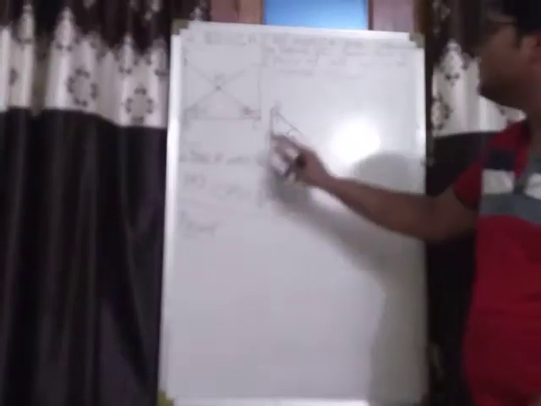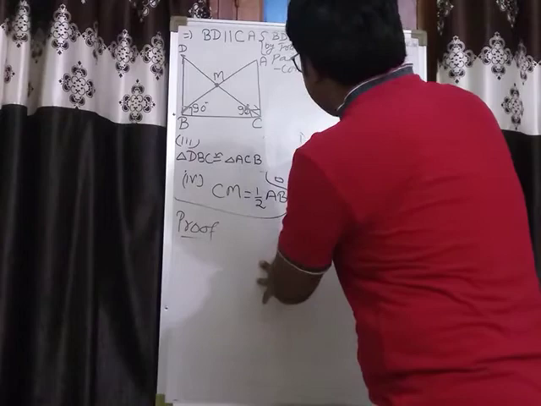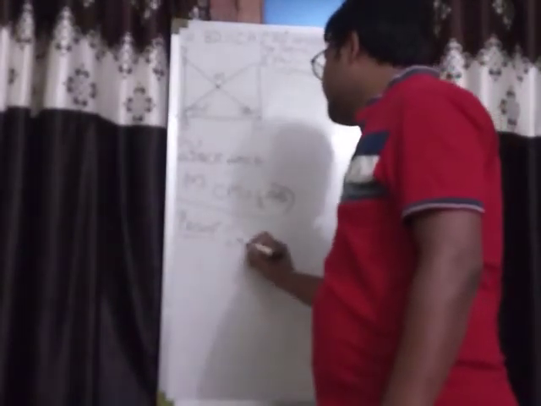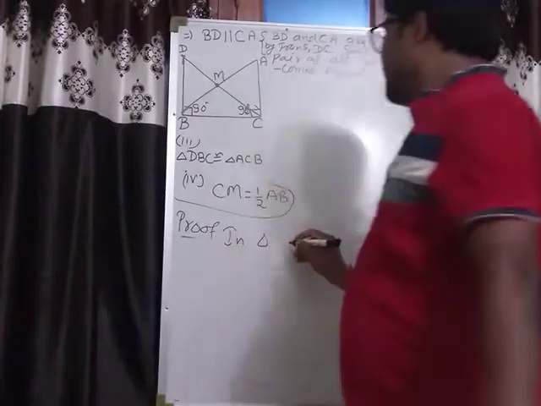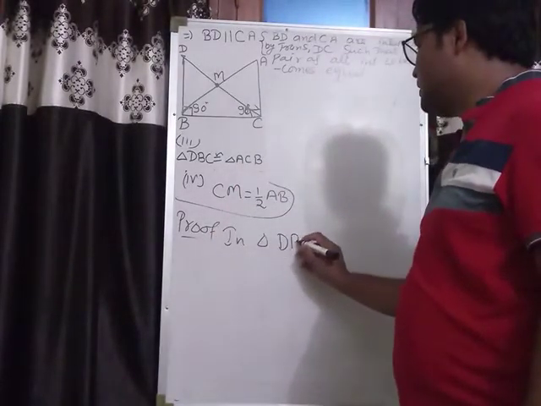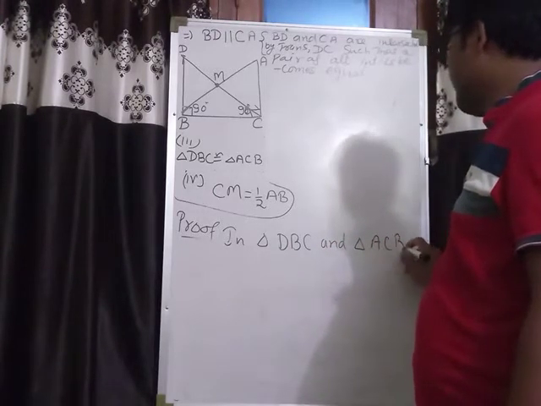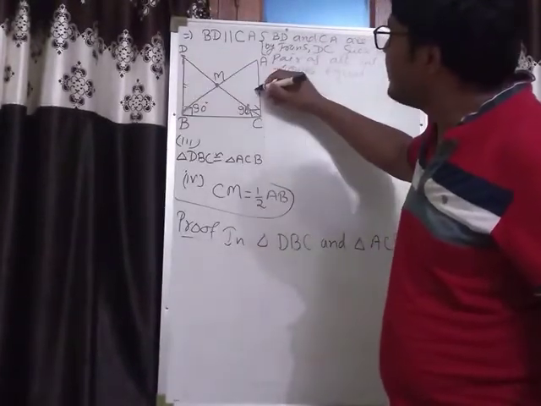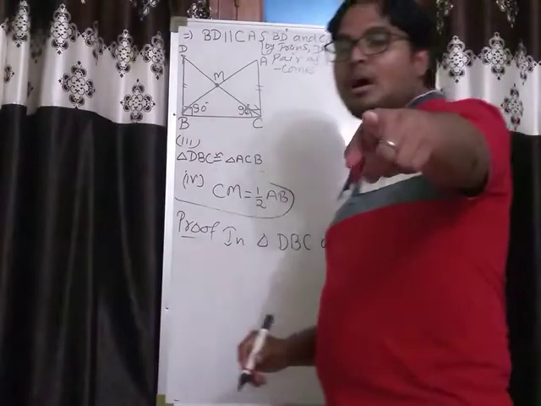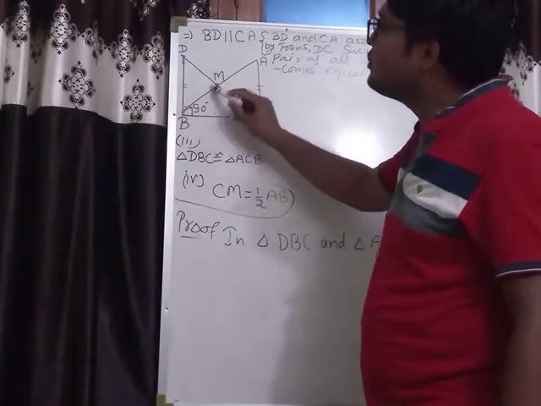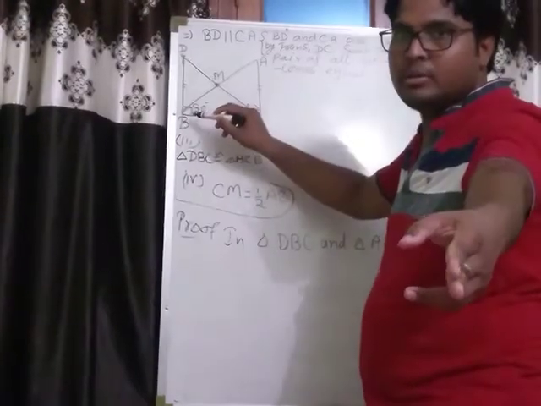We have to prove triangle DBC is congruent to ACB. So in triangle DBC and triangle ACB, see, this BD is equal to AC. Why? Because I have proved this: triangle AMC is congruent to BMD. We had already proved it.